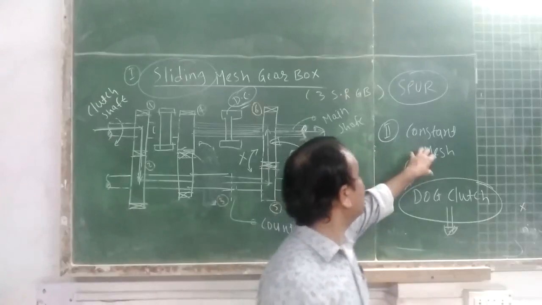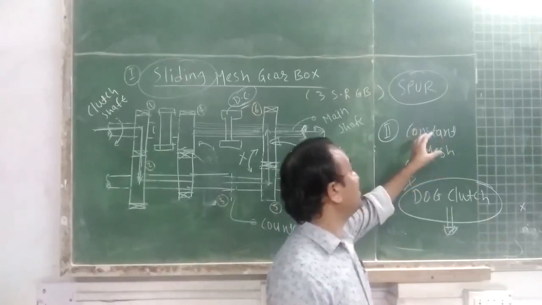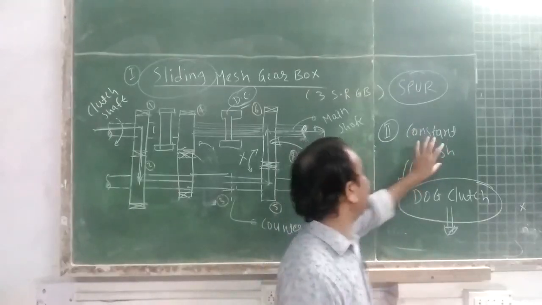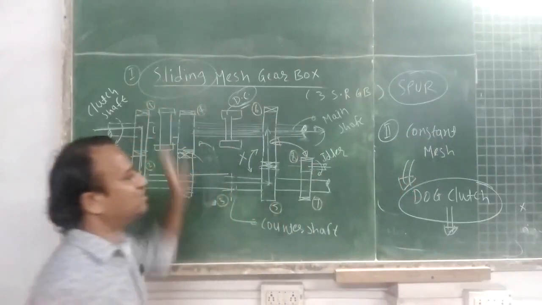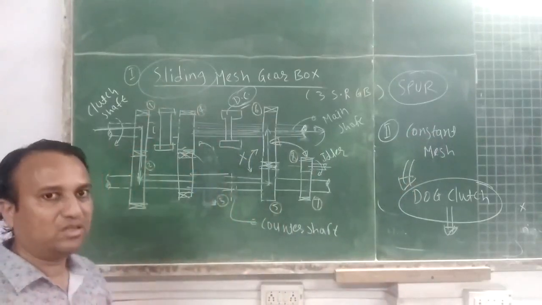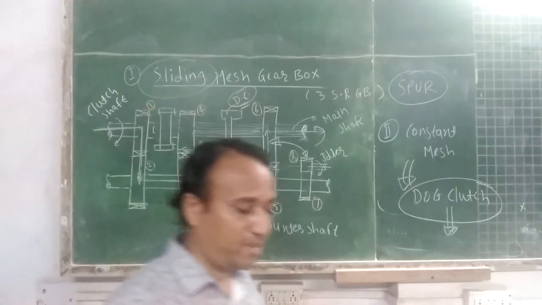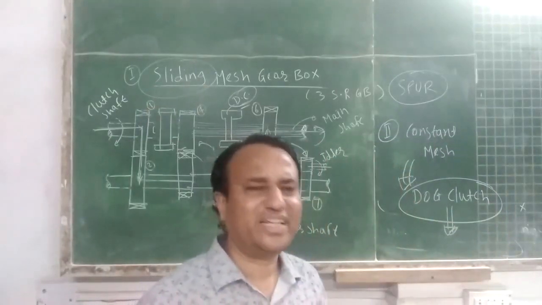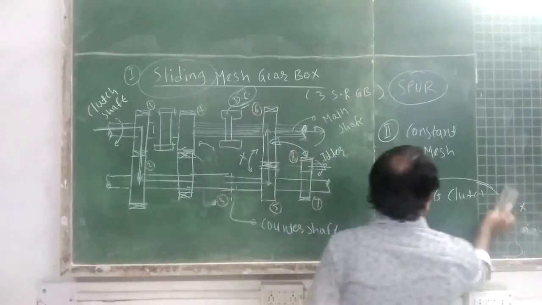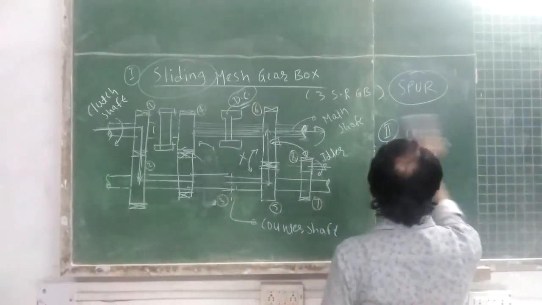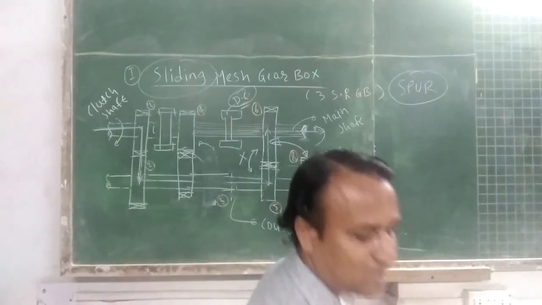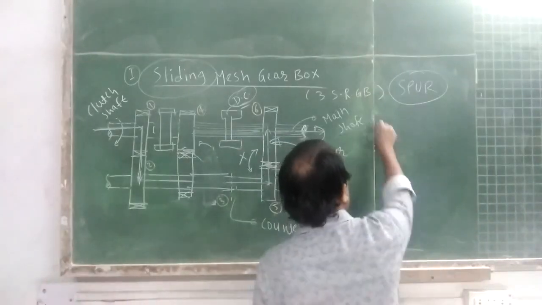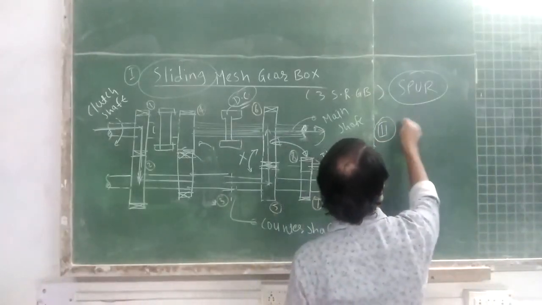So there are several more advantages than those of the sliding mesh type of gearbox. Now students, constant mesh is used in very few vehicles, so you can say it is obsolete. The third category is synchro mesh, used in manual transmission.